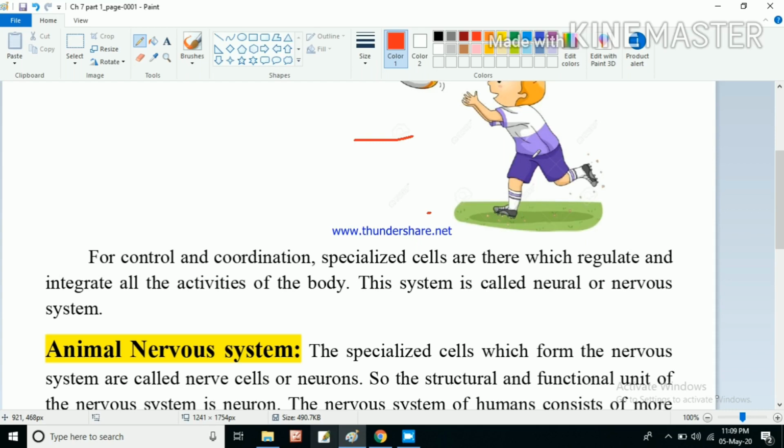This system is called the neural or nervous system. The system composed of these specialized cells, which regulates, controls and coordinates various activities, is known as the neural or nervous system.